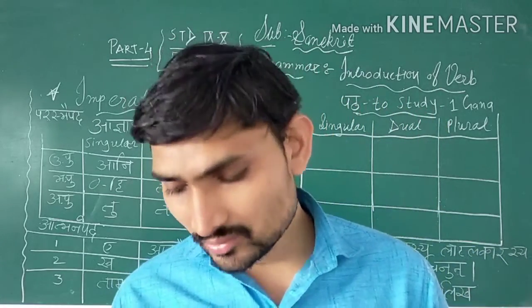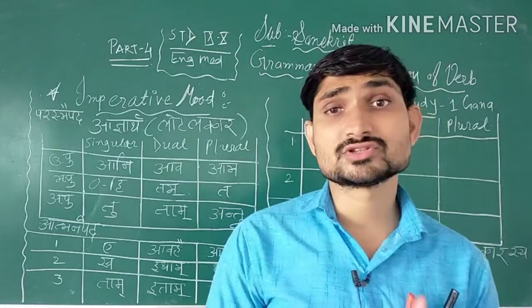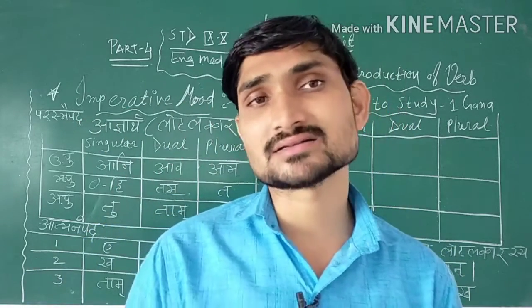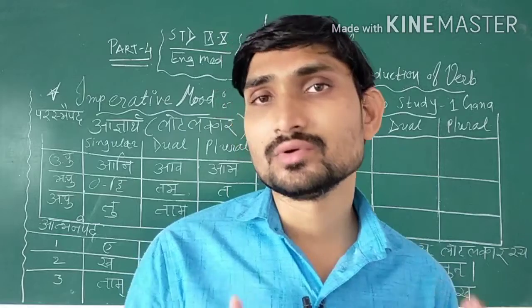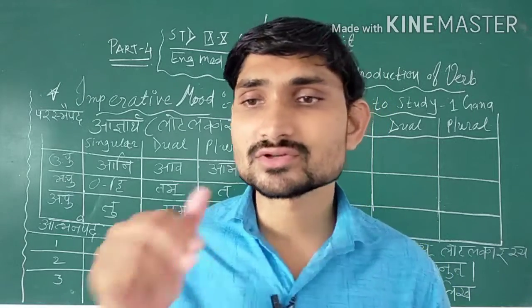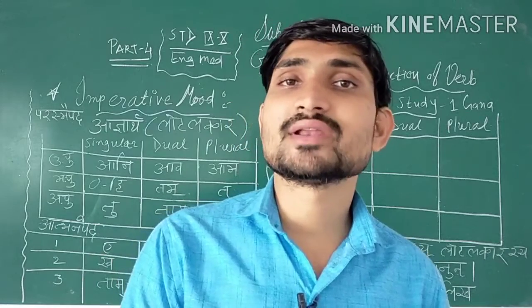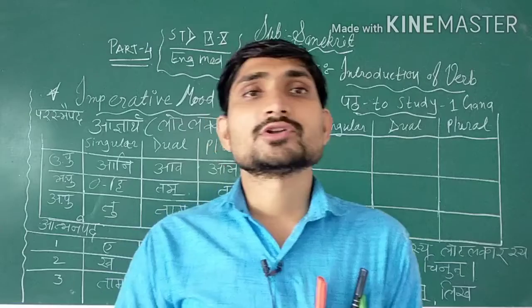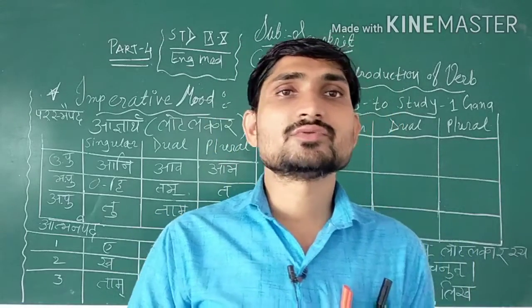I already told you, students, that most of the time the board exam asks for Sanskrit names of tenses, like Lut lakar. In the same way, this imperative form is known as Lot lakar. So I hope you understood what we learned in parts number 1, 2 and 3.